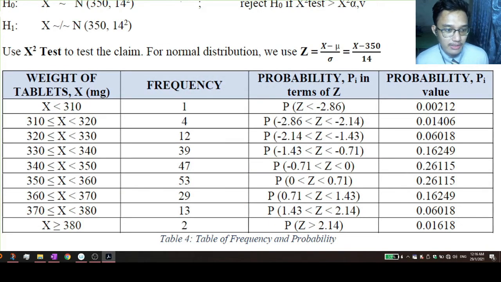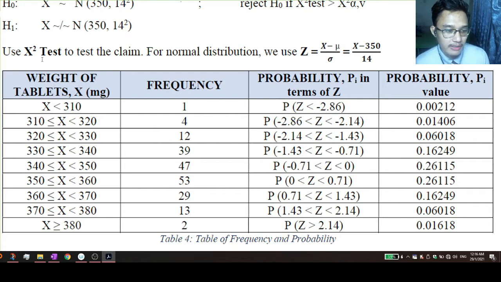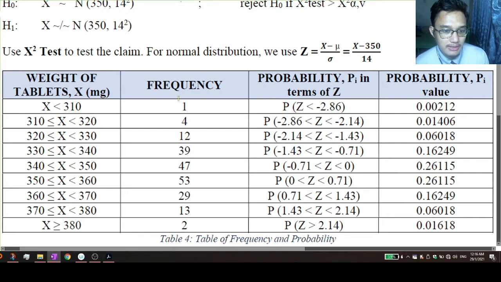Because the sample size of the data is so big, we must first collect the data by creating a frequency table. So we use a range of 10 from 310 to 380. The frequency for each range is as follows. To find the Z value, we must use this formula, which is X minus the mean over the standard deviation. For example, 310 minus 350 over 14 will get negative 2.86, and we will repeat the process for all the probabilities.